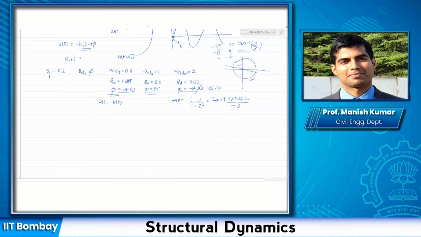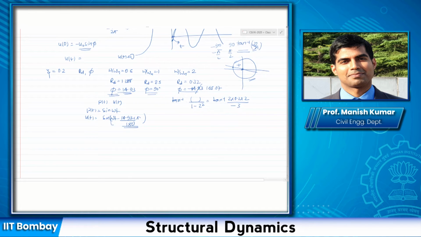If phi is 14.93 degrees, PT is sine omega t and UT is sine omega t minus 14.93 degree. To write it in radians, multiply by pi over 180. So it is lagging behind by a small amount.